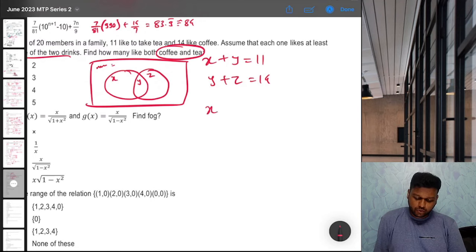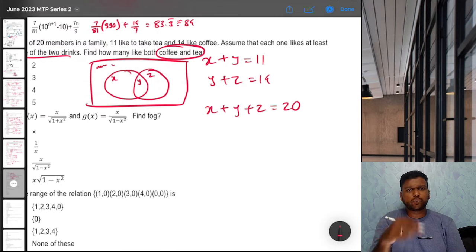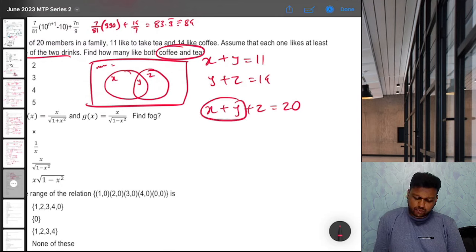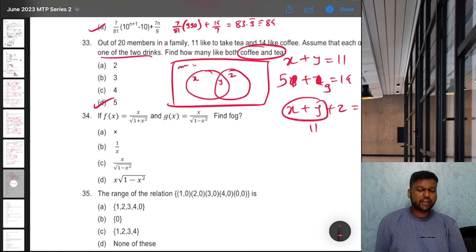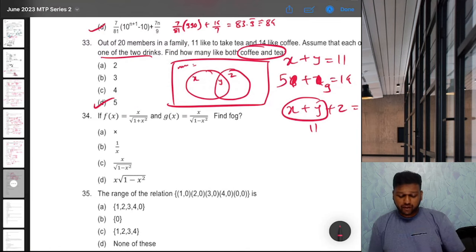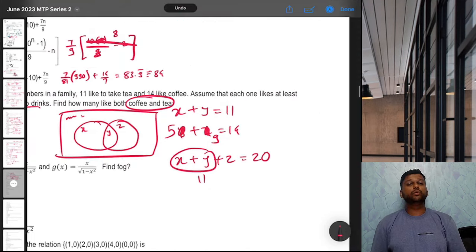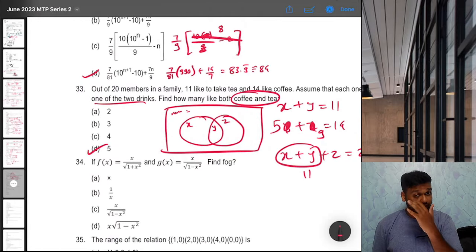But you know that x plus y plus z is 20, because everything together is 20. Out of that, x plus y is 11. That means 11 plus z is 20, so z is 9. If z is 9, y has to be 5. B. Or you can go by intersection union. Absolutely fine. But this way is better if it becomes 3 circles, because then union and intersection becomes complicated.